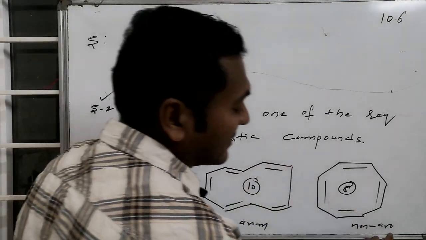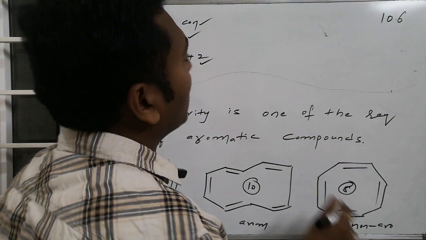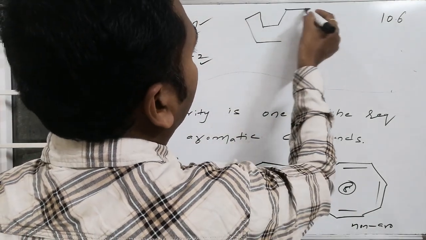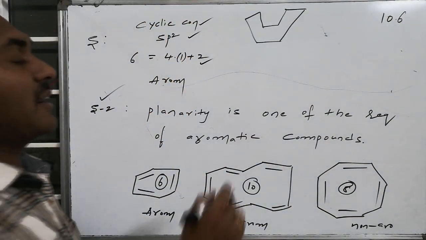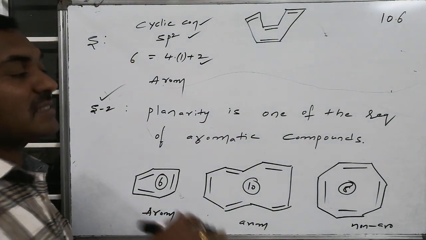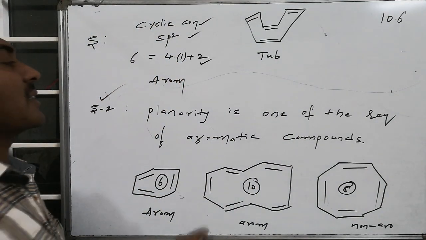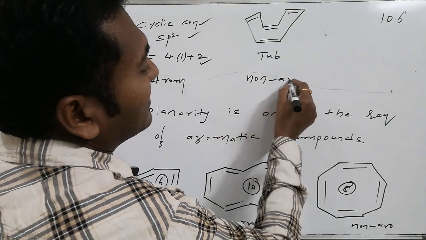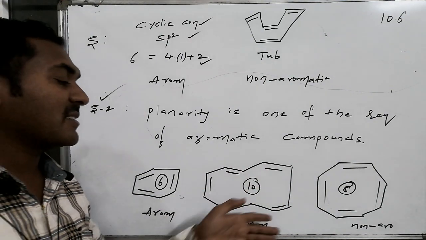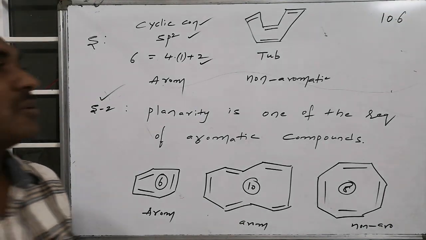Statement number 1 consists of other information: this is 8-annulene, and they are claiming it as non-aromatic. Yes, it is non-aromatic because in the case of the 8-annulene system, due to having 8 carbons, it doesn't lie in one plane; it is tub-shaped. So the tub shape is not in a plane, hence planarity is missing. If planarity is not present, these are said to be non-aromatic in nature. Whereas in the last case, cyclicness, conjugation, and 4n plus 2 are all satisfied, because 10 electrons also equals 4n plus 2.